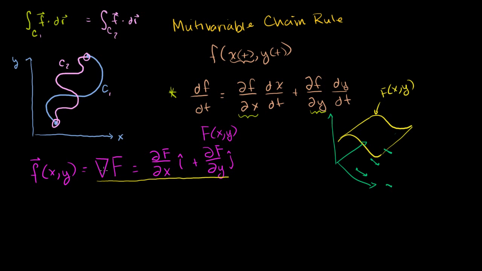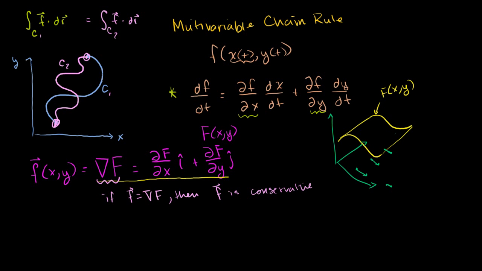And it turns out that if this exists, and I'm going to prove it now, if f is equal to the gradient of some scalar field, then f is conservative. Or you could say it doesn't matter what path we follow when we take a line integral over f. It just matters about our starting point and our ending point.